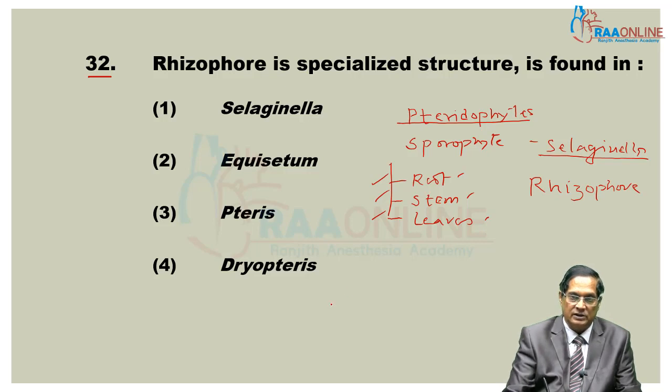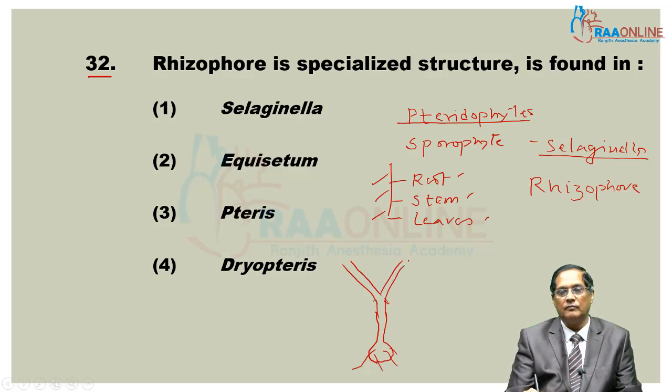Let's see how. This is the basal portion of a sporophyte, and here you see roots. Then this sporophyte bifurcates, that is, gives branches. This is the stem portion of a sporophyte.